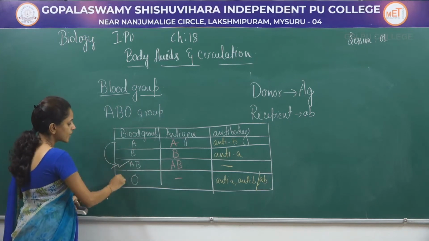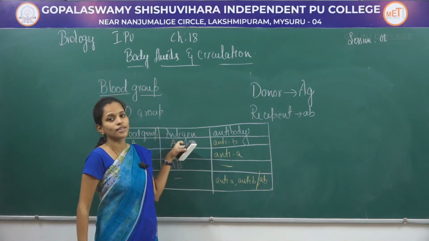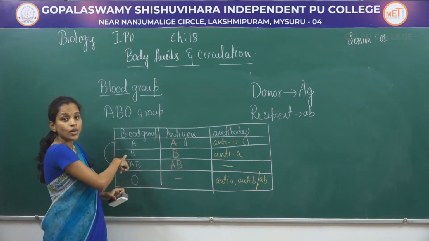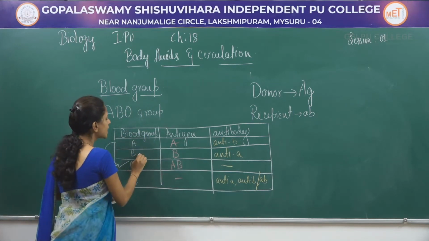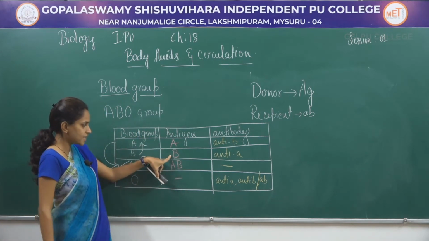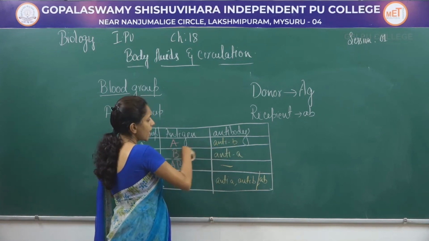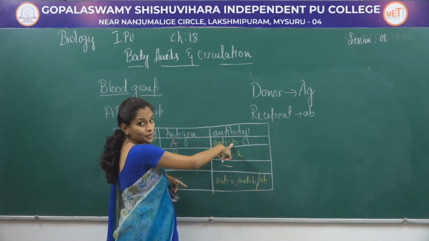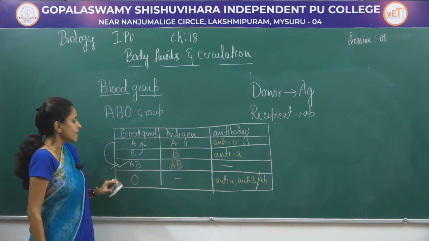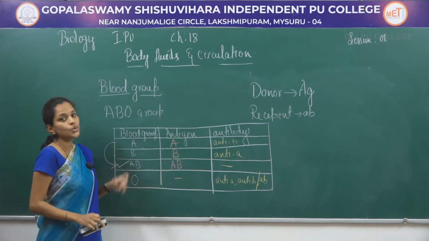So A blood group cannot donate blood to O because it contains anti-A, which will destroy the antigen A, which is present in the A blood group. Next one is donor B. Can B donate blood to A? The donor's antigen is considered, and the recipient's antibody is considered. As antigen B and antibody B are enemies in nature, these antibodies will easily destroy the antigen B. That is why B blood group cannot donate blood to A.